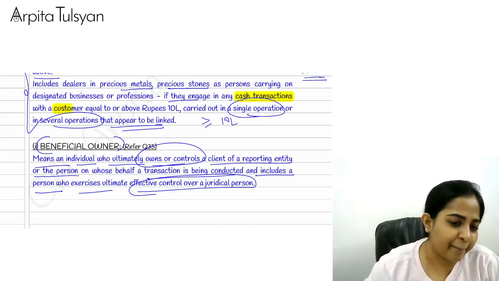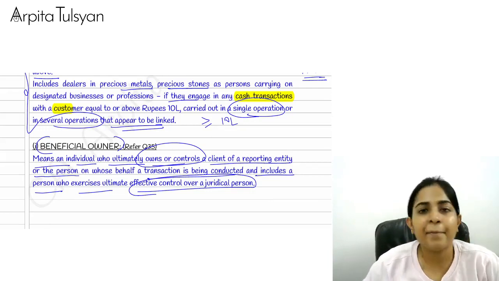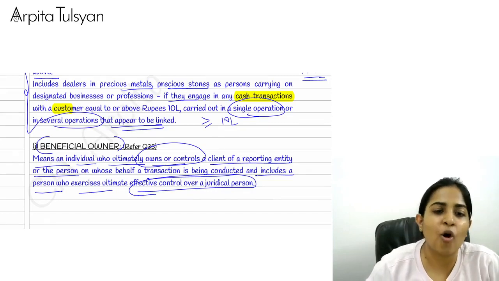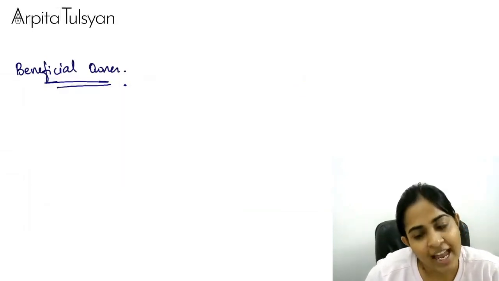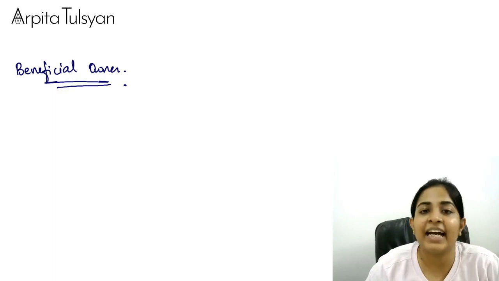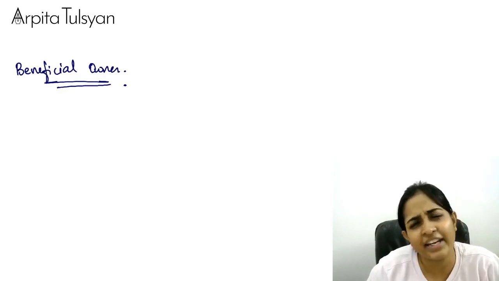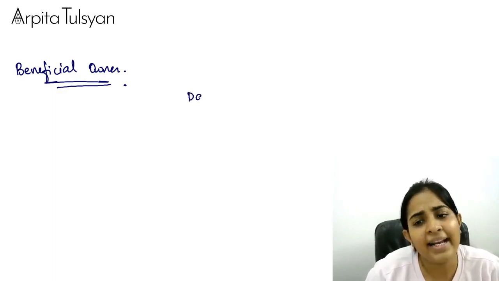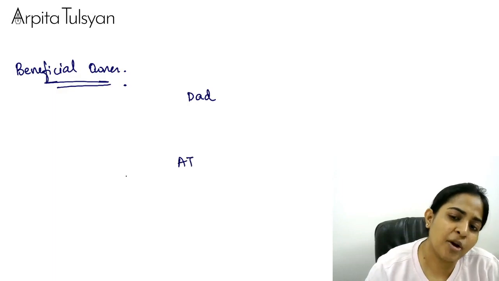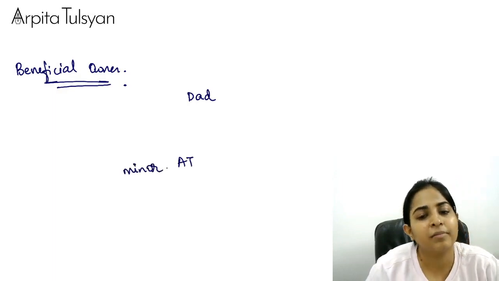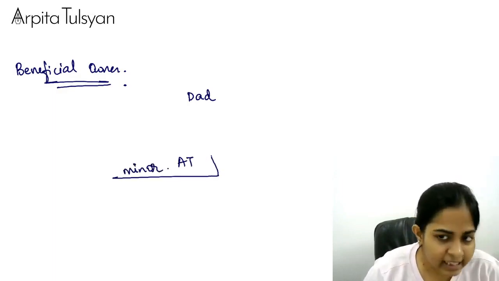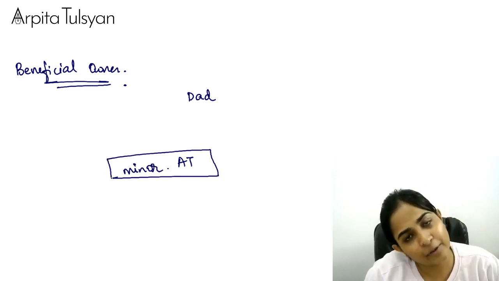Okay, example. Our parents doing transaction on our behalf. Our parents, like till the time we were minor, a very simple and a very basic example. Okay, my dad doing transaction on behalf of minor Arpita. The details, account, etc. of Arpita will be used.